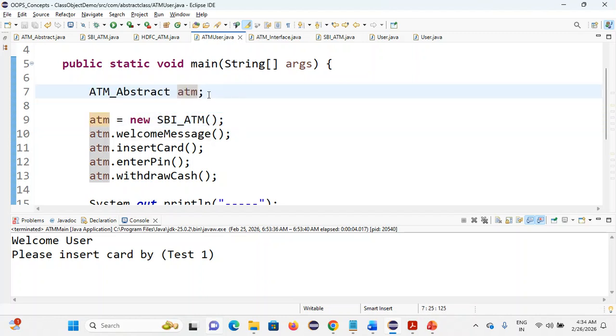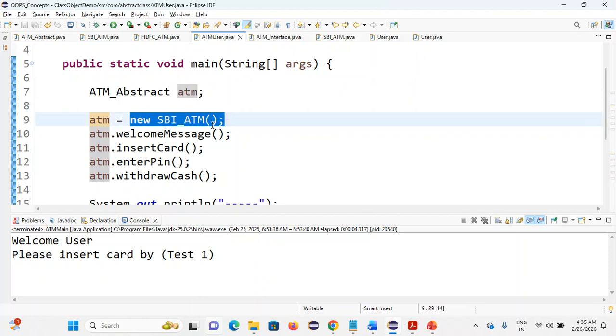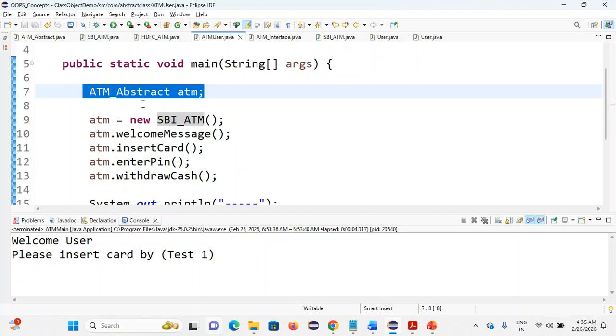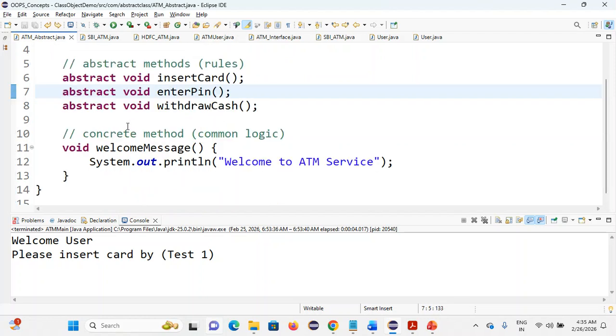We will discuss this in the upcasting concept. Prerequisite: please watch the previous session to achieve runtime polymorphism. So on the left side you have to write the parent class, on the right side you have to use the child class name. Here I'm creating an object for the child class, new SBI ATM. Previously, at compile time, we discussed ATM abstract. You'll check at compile time ATM abstract. So ATM is the class there. ATM dot, we will check whether welcome message is present or not.